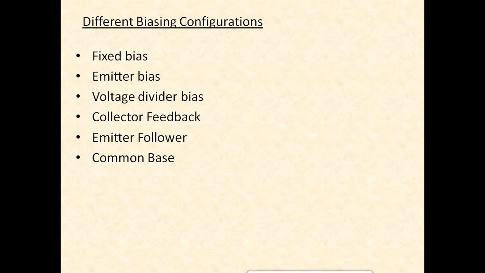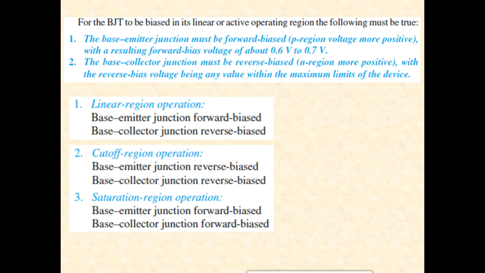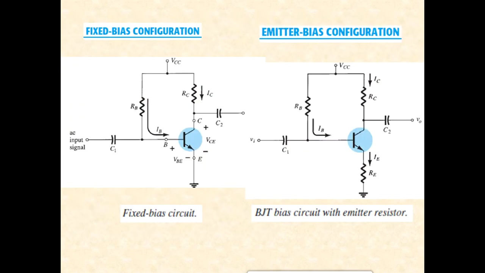There are two types of biasing, one is DC biasing and the second one is AC biasing. In your basic electronics, you must have studied only the DC biasing of BJTs. For DC biasing, what do we do? Where is the DC bias actually? Is it the input signal or is it this VCC? Well, it is this VCC.